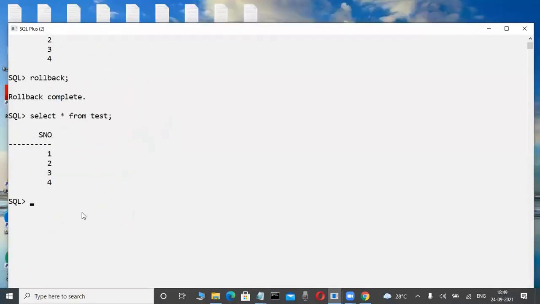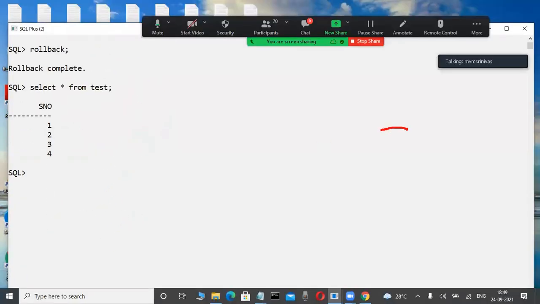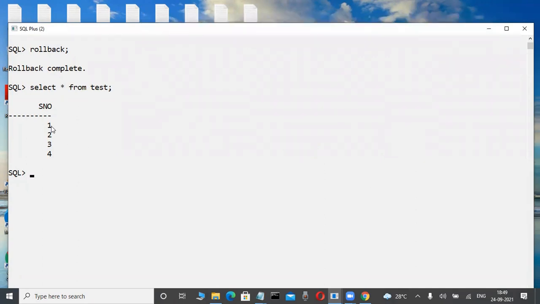How is it possible? Here the transaction is undone from memory. Whatever old value is there is transferred into the new value's place, the 5 place only. That's why rollback means undo the transaction from memory. Okay, fine. Now again I'm interested to change 1 into 5. How can I? We type the update command: update table name, set s number equal to 5, where s number is equal to 1.